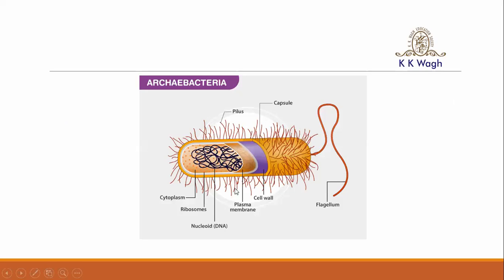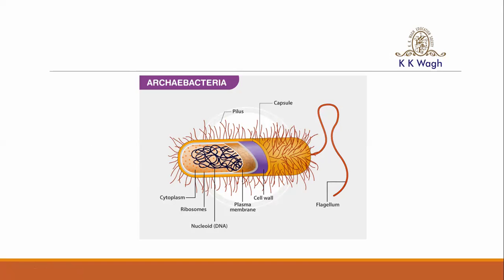So here the structure of the Archaebacteria is given, in which you can see the cytoplasm, ribosome, nucleotide, plasma membrane, cell wall, capsule, pilus, and the flagellum. Generally these bacteria differ from the other prokaryotes and also from the bacteria. Which characters make them differ from other bacteria? First, they possess a unique cell wall structure, how, we will discuss later on.